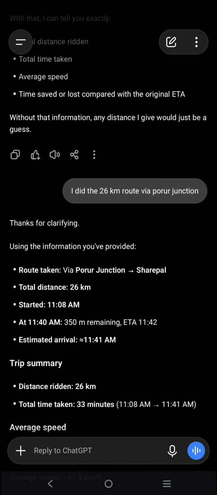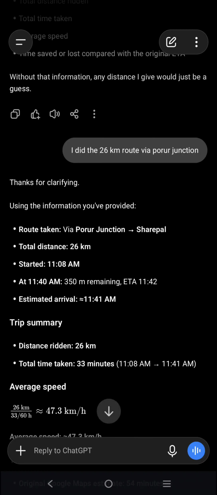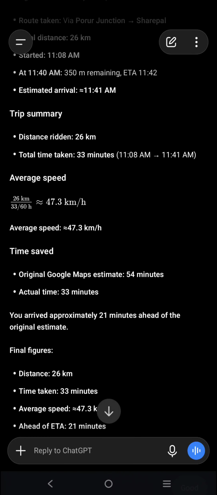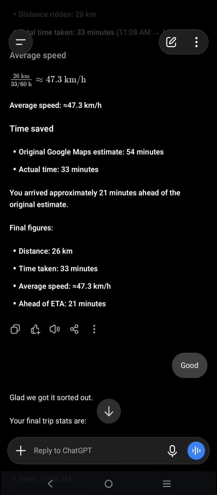So it automatically, thankfully, now this time it took the 11:08 time. This is the intuitive part which ChatGPT did, and 11:40 reached, and now finally it was able to calculate the correct distance and the time taken and how much I was able to save out of this.